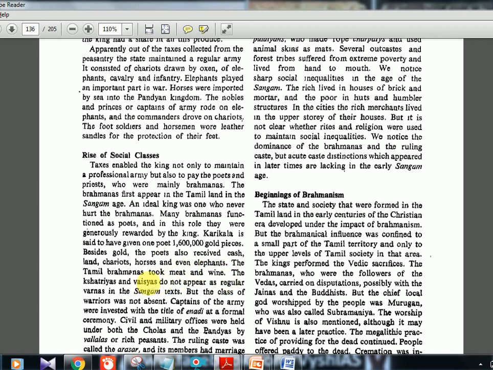Then the Kshatriyas and Vaishyas do not appear as a regular Varna in Sangam texts. So in Sangam texts, there is no clear-cut demarcation of Kshatriyas and Vaishyas falling under the Varna system. They mention war and warriors, but the Kshatriya and Vaishya classes were not properly mentioned. Captains of the army were invested with the title of NAD. Again a term: NAD means captain of the army.